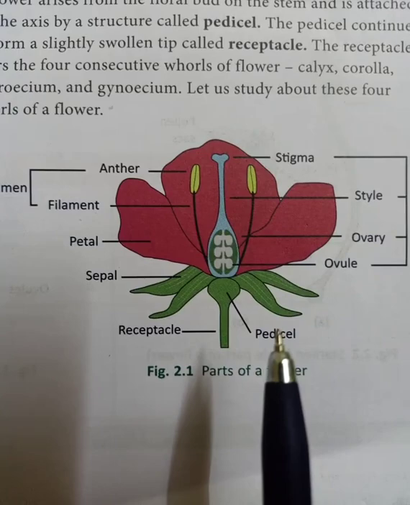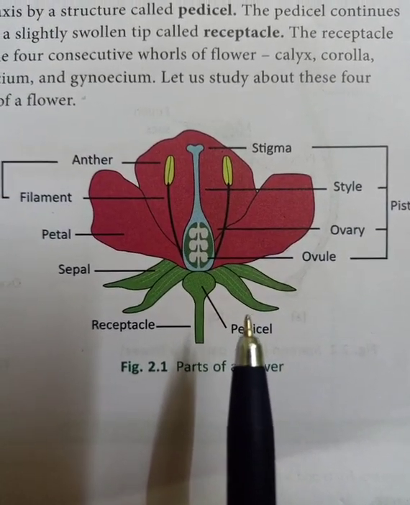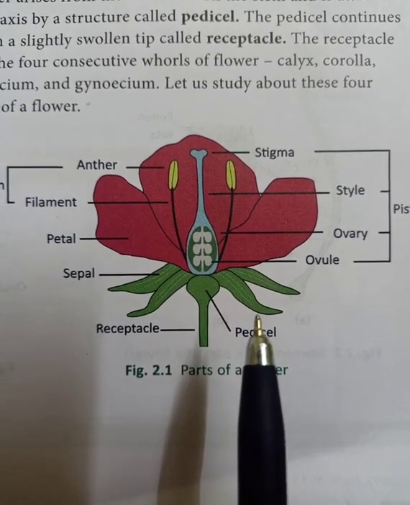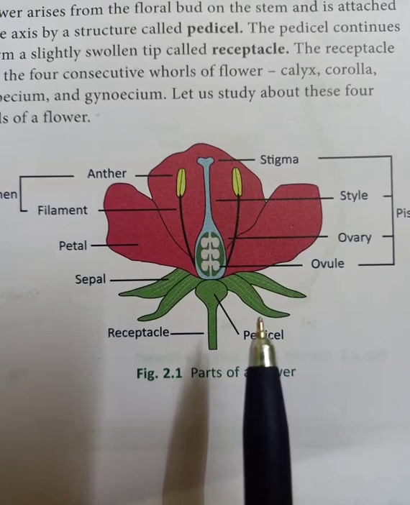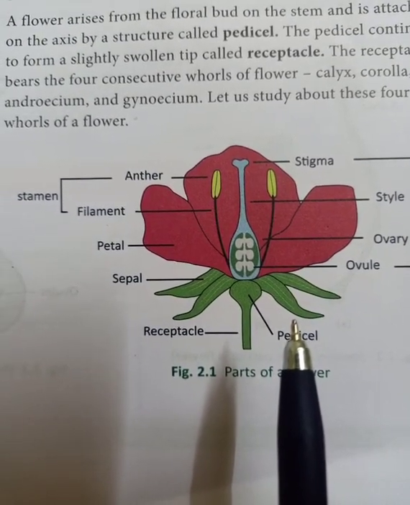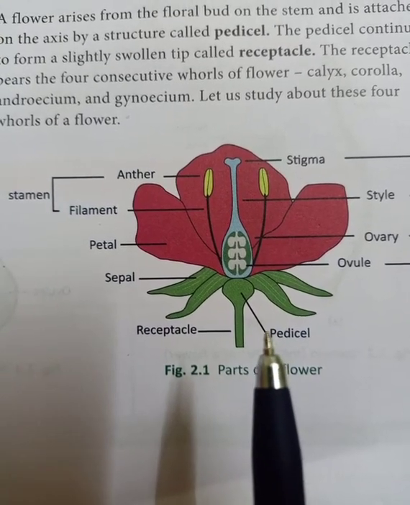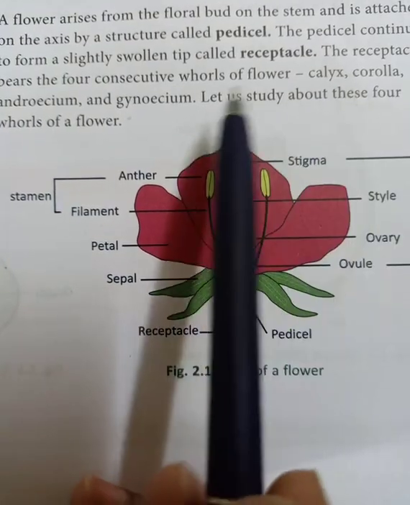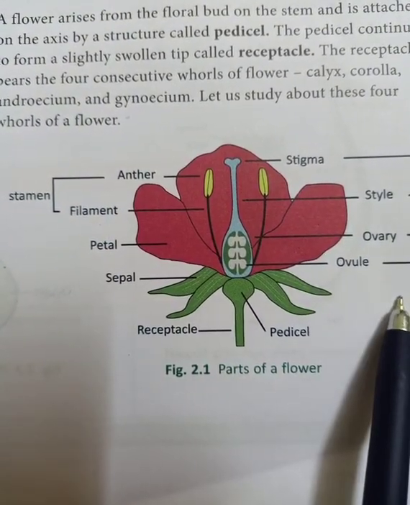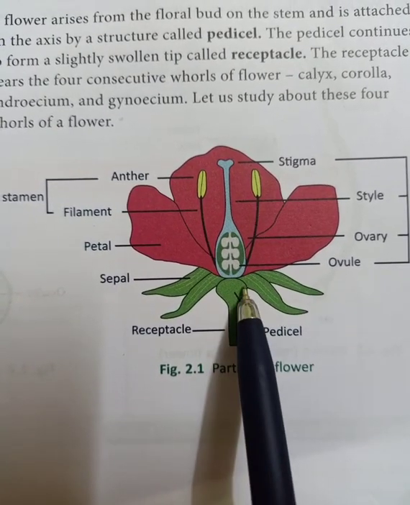Okay, now all the plants have flowers. So all the flowers are of different shape, different color, as well as different size. So the main parts in the flowers are almost common. Whether they are of small size or of big size, all these parts in the flower are almost common.